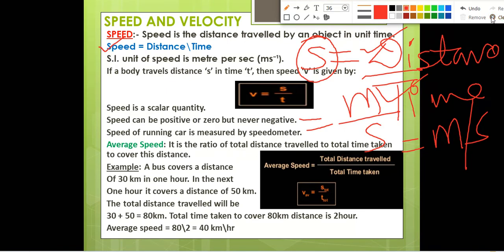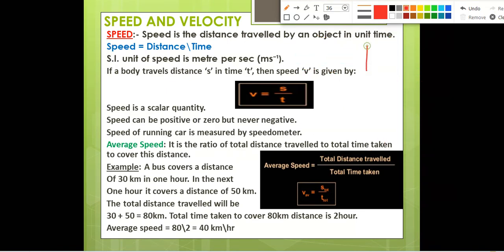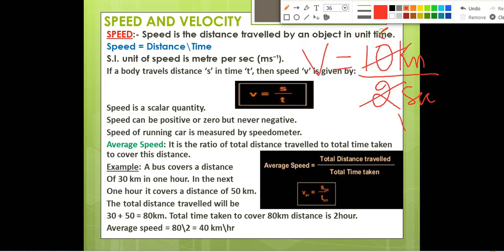Suppose distance traveled by an object is 10 kilometer. Okay, time taken is 2 seconds. Calculate the speed. So how will you calculate the speed? Speed equals distance by time. 2 ones are 2, 2 fives are 10.